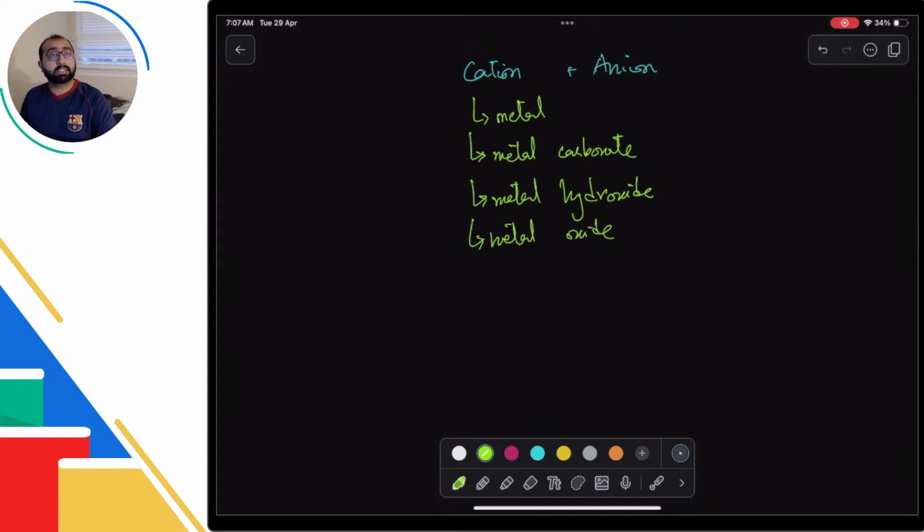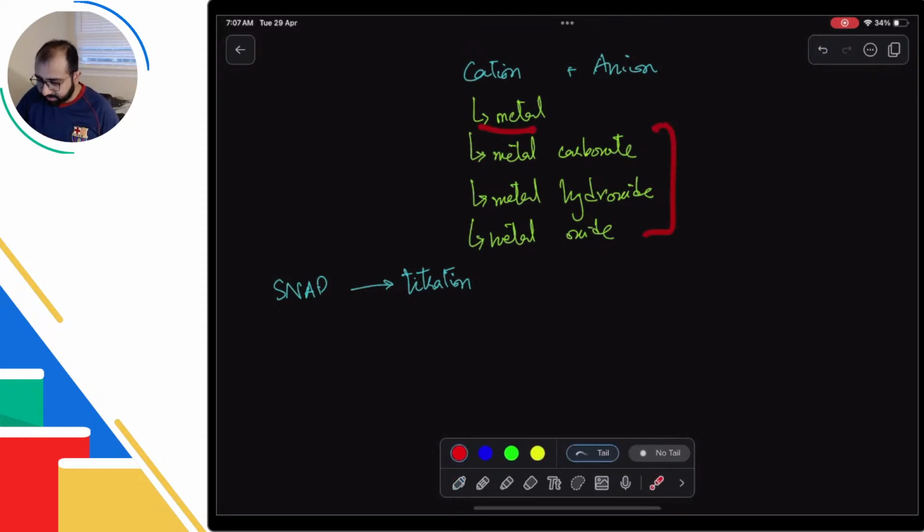Now all of these are solid except for snap. Snap salts क्या होते हैं? Snap salts are sodium, nitrate, ammonium, potassium. ये वो salts हैं जो कि हमेशा soluble होते हैं. So अगर ये बनाना है तो ये तो titration होगी, ठीक है. तो उसमें हमें acid और alkali चाहिए, which means कि alkali ये तीनों होंगे. Metal use नहीं करेंगे हम. क्यों नहीं करेंगे? कर तो सकते हैं.